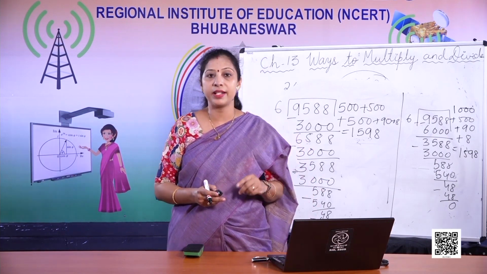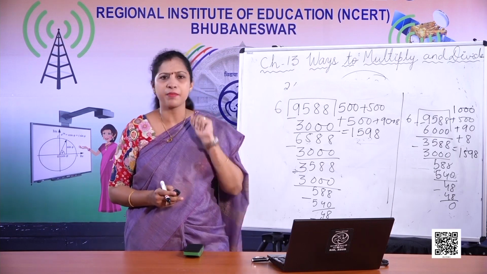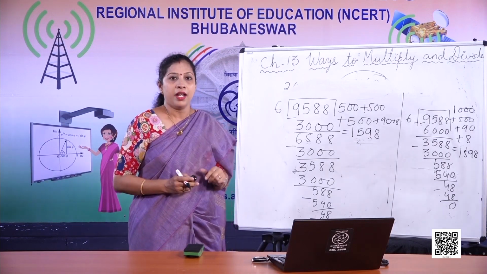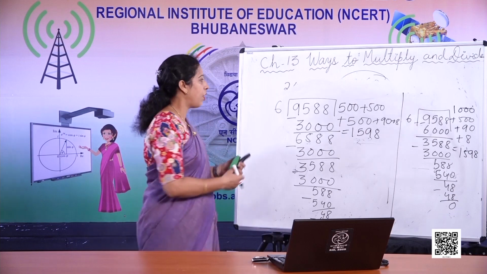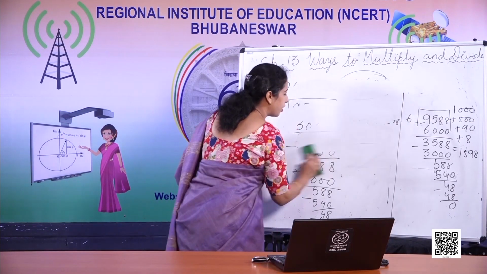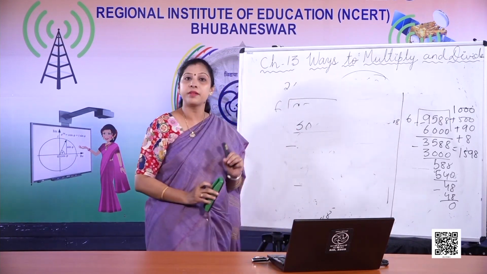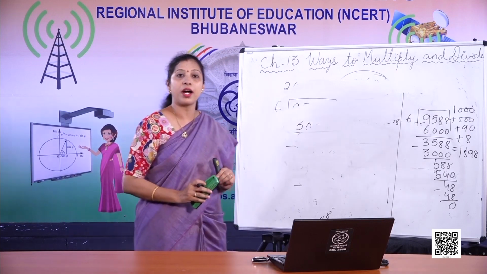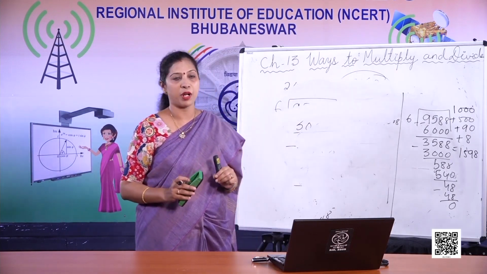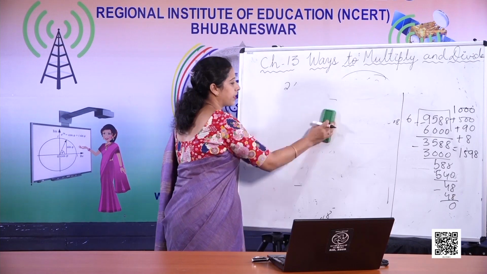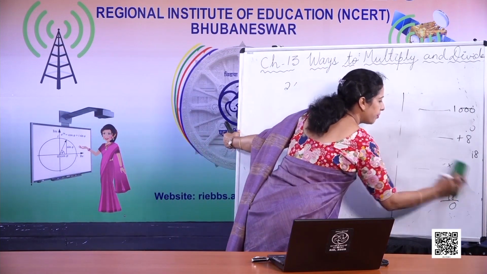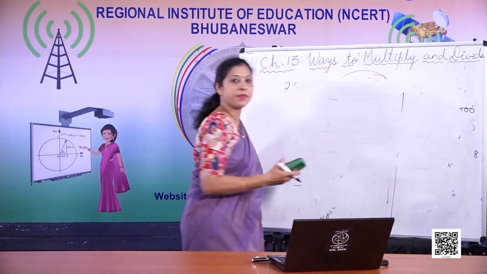Before doing that, let's understand the different terms of division. Always remember, every mathematical operation has some terms associated with it. To understand and do the division properly, we must learn these terms.